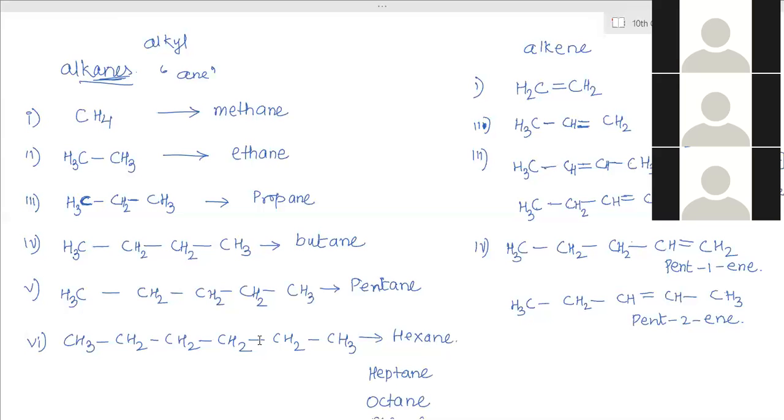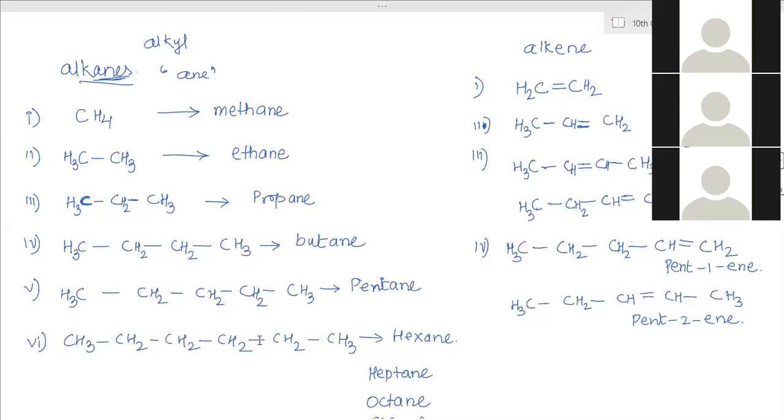I'm done. There is one more fun thing. So see all these formulas in sequence, consecutive, successive compounds. How much is the difference between the first and second, methane and ethane? What is the difference in the molecular formula? So how many carbon and how many hydrogens?